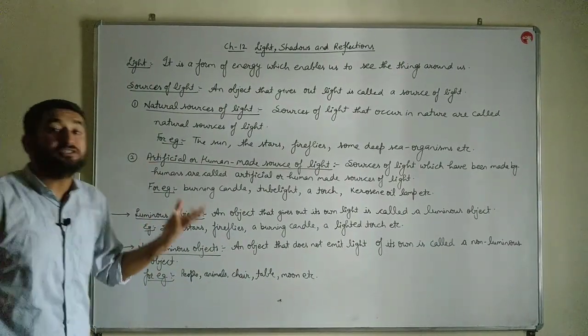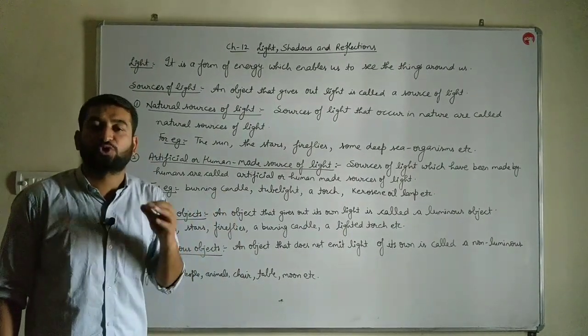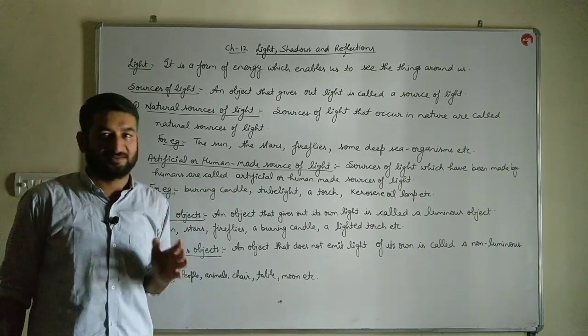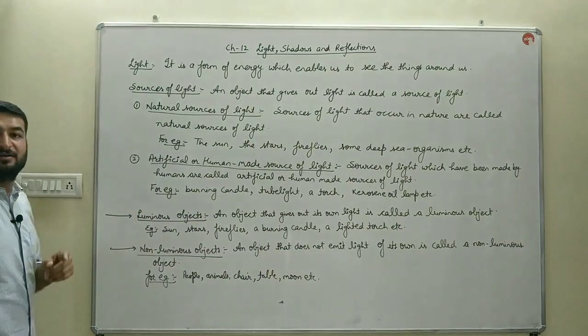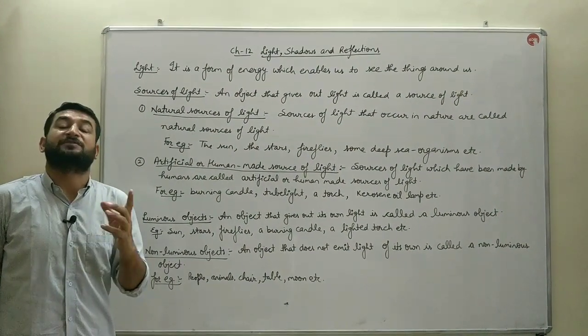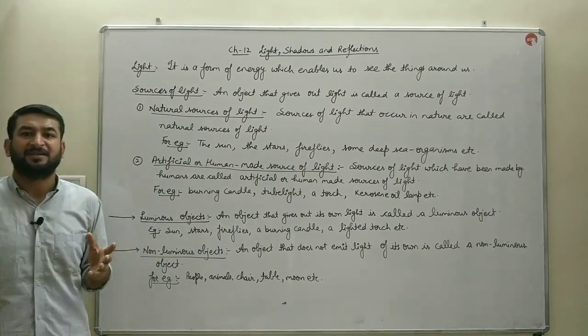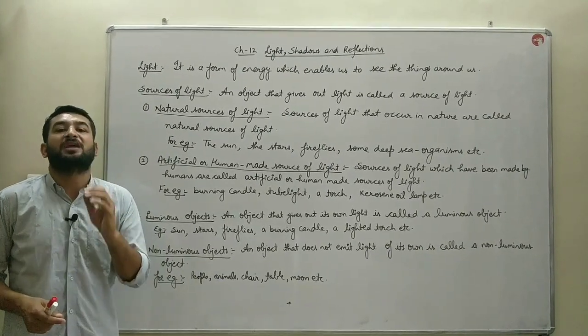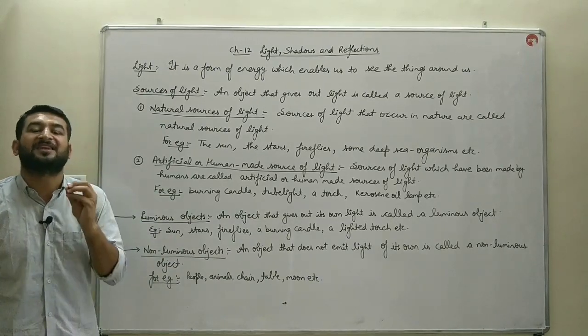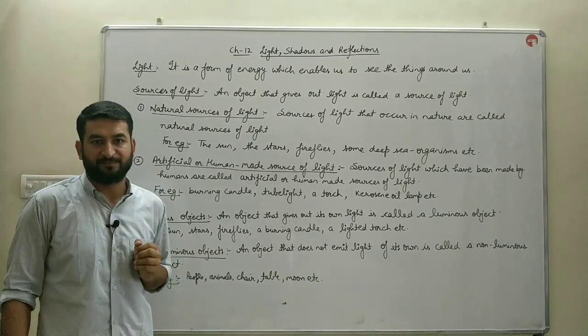So, in the absence of light, we cannot see the things around us. It is the light which enables us to see. So, if someone asks you what is light, the answer would be, it is the form of energy which enables us to see the things around us.